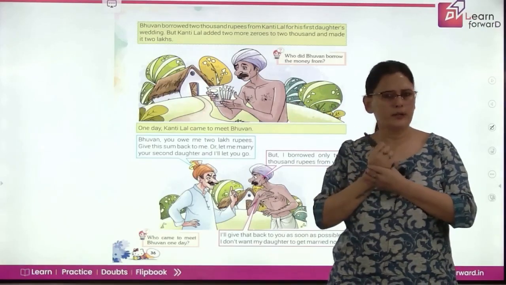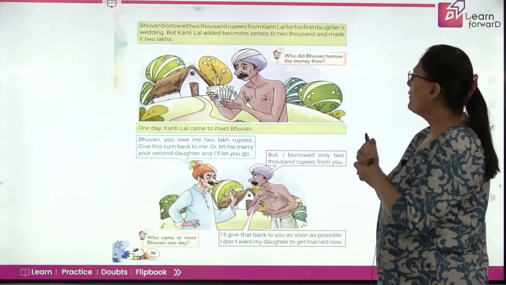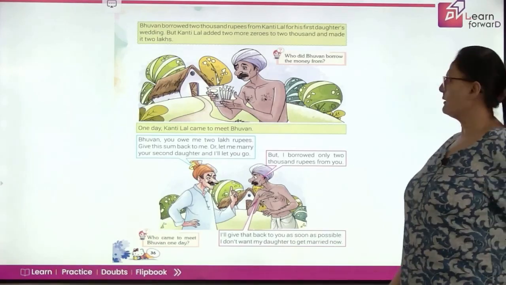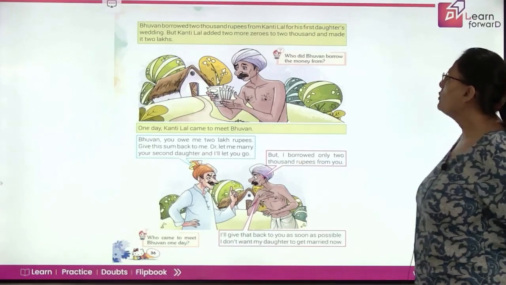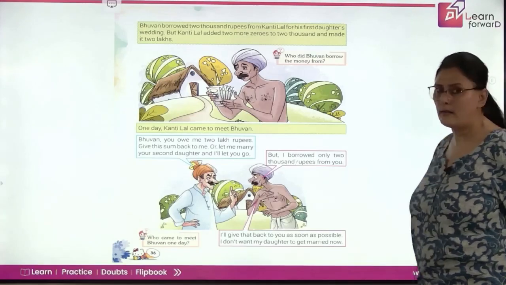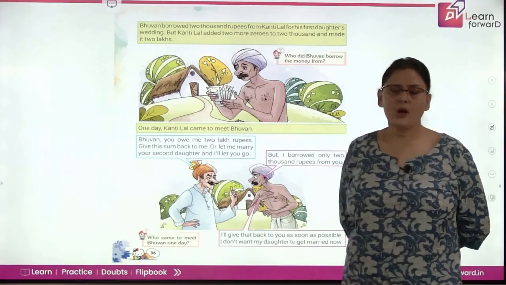And that is authentic. Bhuvan borrowed 2000 rupees from Kanti Lal for his first daughter's wedding. But Kanti Lal added two more zeros to make it 2 lakhs.